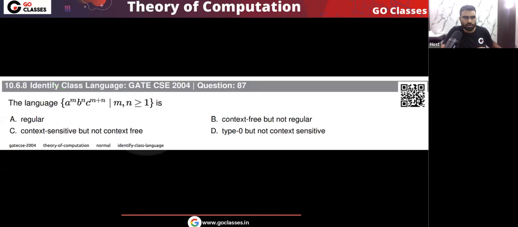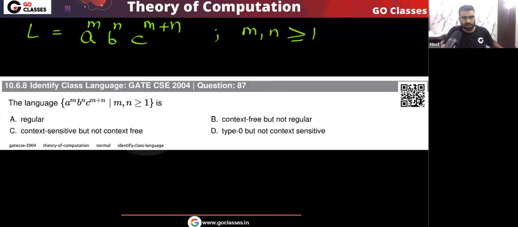Let's look at the 2004 question. The language a^m b^n c^(m+n). What type of language is this? This is a very simple question. The standard language is given to you. We have seen this type of language many times: a^m b^n c^(m+n), where m, n are both greater than or equal to 1. This is basically DCFL, a deterministic context free language.